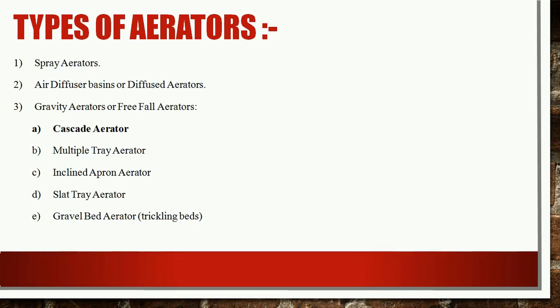These gravity aerators are further classified into cascade aerator, multiple tray aerator, inclined apron aerator, slat tray aerator, and gravel bed aerators, which are also called trickling beds when used in different combinations. So let us now see all these types of aerators in detail, one by one.